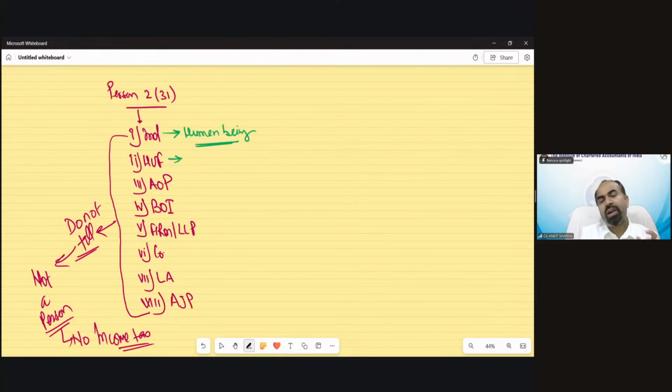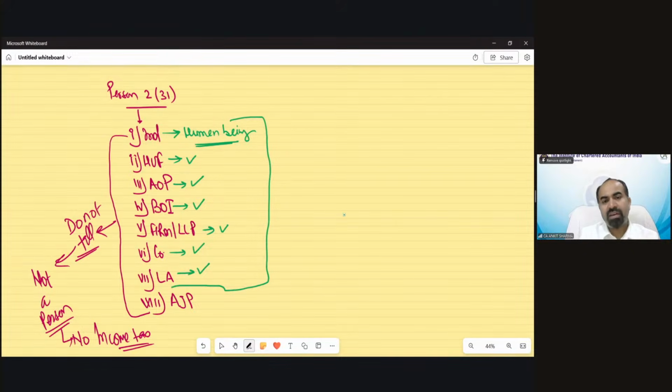HUF is Hindu undivided family. We have the concept and provision. You can be a HUF or not. What is the meaning of association of persons? We have this definition. Body of individuals, we have this definition. Firm and LLP, we have this definition. Company definition, we have. Local authority definition, we have. So you can avoid these 7 categories.